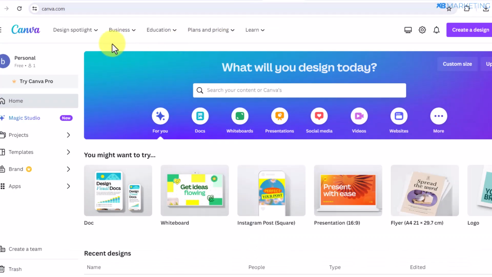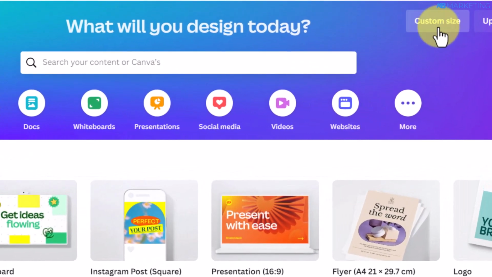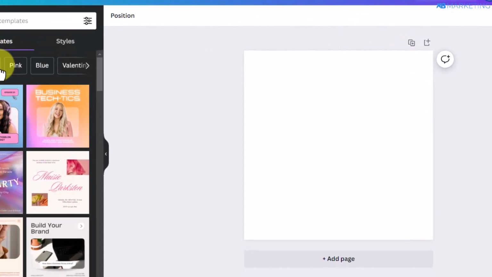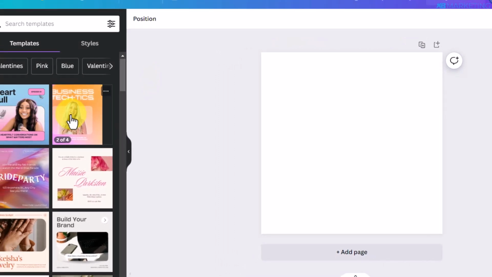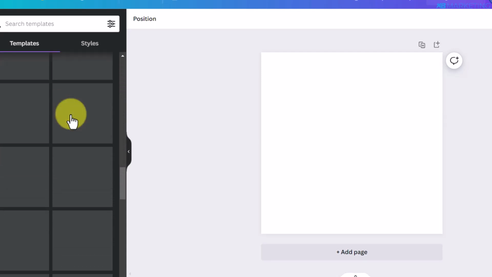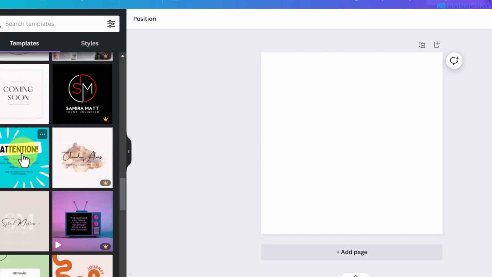So you want to then come over to canva.com and you want to click on custom size. So once you click on custom size, you want to then type in 1000 by 1000 pixels and you want to click on create new design. So once you do that, Canva is going to provide you with a lot of templates that you can use to get started right away. All you need to do is to make sure to look through these templates and you can select any of your choice. As you can see, this is the template I used right here.